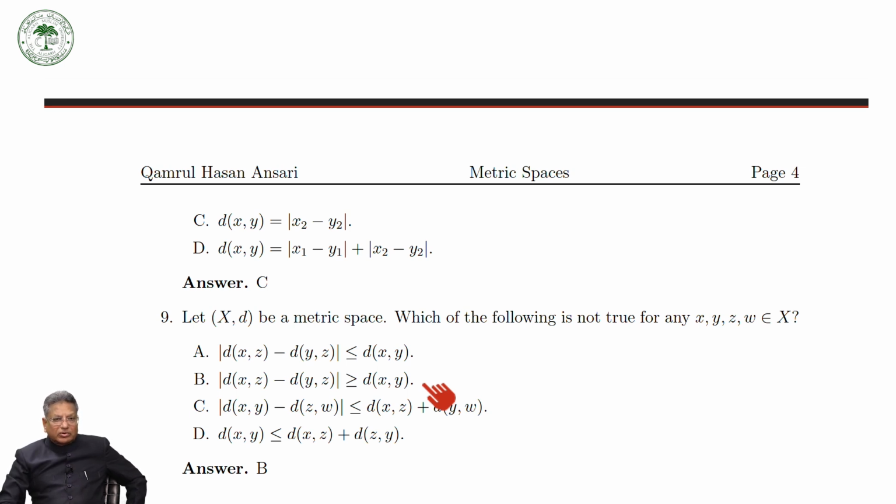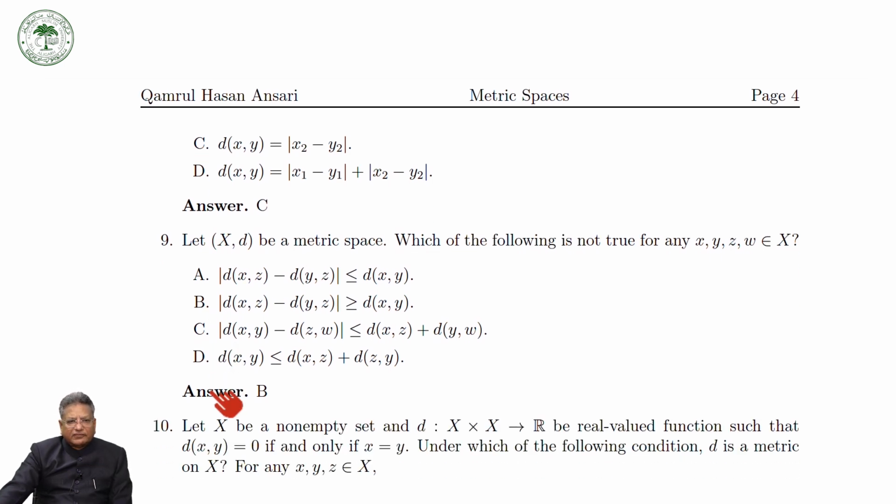Otherwise, if you go to construct an example which does not satisfy this B, it would be very difficult at the time of examination. So you have to check whatever you have studied. You have to put a little pressure on your mind to recall what you have studied. And then you will see that we have already proved that this is true. This is also true because you have already proved it in your exercise. This is your triangle inequality. It means that this should not hold. So the answer is B. This way you can give the answer of the exercises.